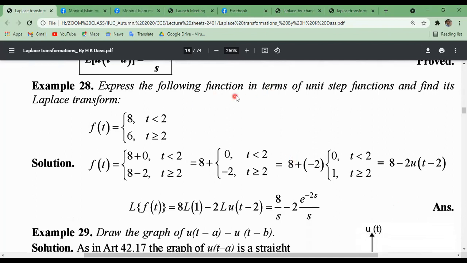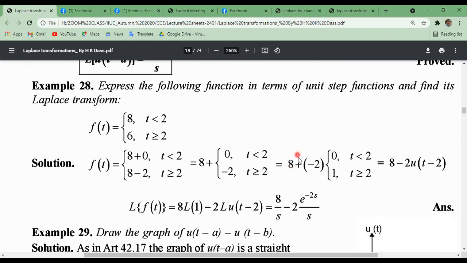Now express the following in terms of unit step functions and find its Laplace transform. f of t equals 8 when t less than 2, and f of t equals 6 when t greater than or equal to 2. Now f of t can be written as 8 plus 0 for t less than 2, and 6 can be written as 8 minus 2 for t greater than or equal to 2. And this can be written as 8 plus 0 and minus 2 for each individual interval.